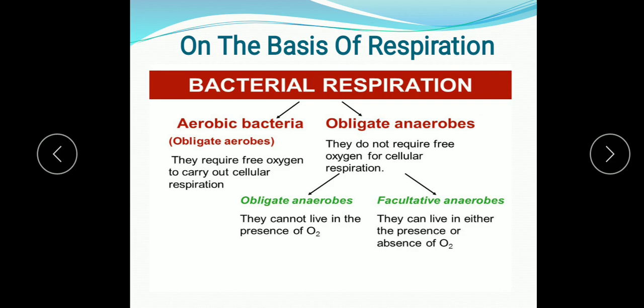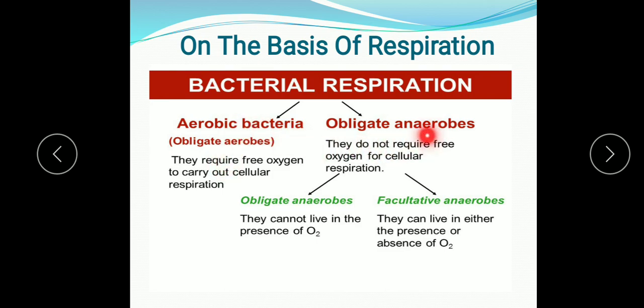Now another classification is on the basis of respiration. On the basis of respiration, basically there are three: aerobic bacteria, obligate anaerobe and facultative anaerobe. So we'll understand it. Aerobic bacteria are also known as obligate aerobes. These bacteria require oxygen for their survival. It means they die in the absence of oxygen. They require free oxygen to carry out cellular respiration, and if oxygen is not available, they die.